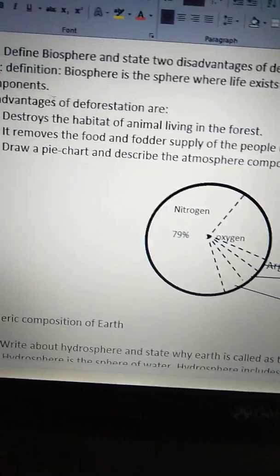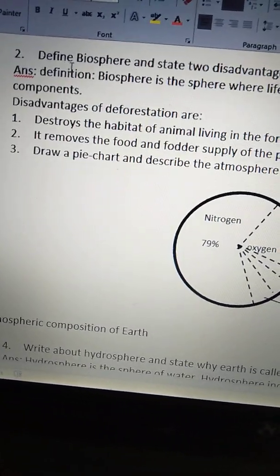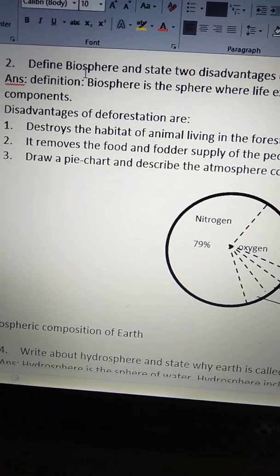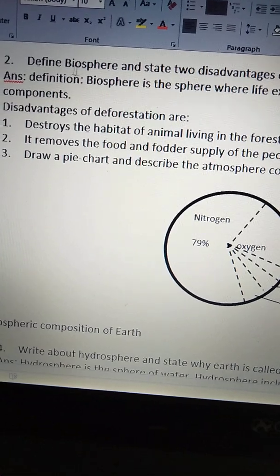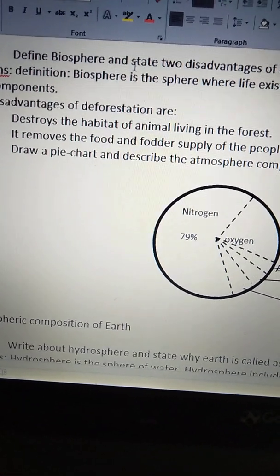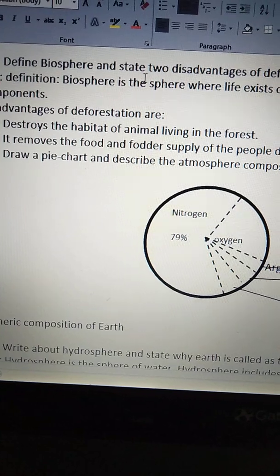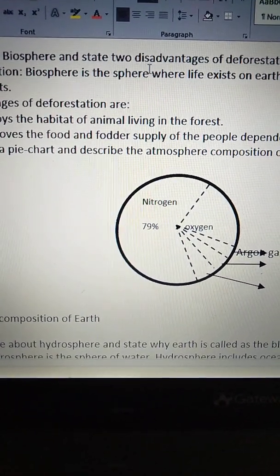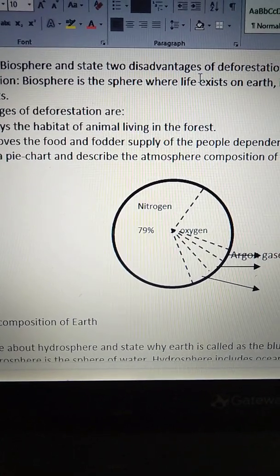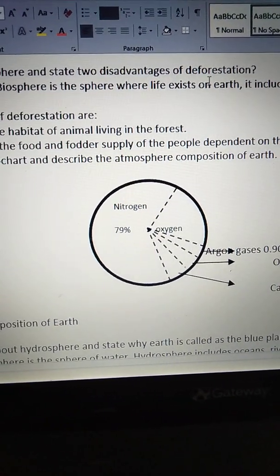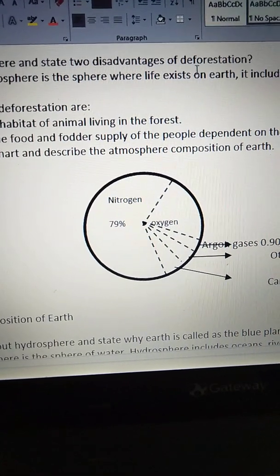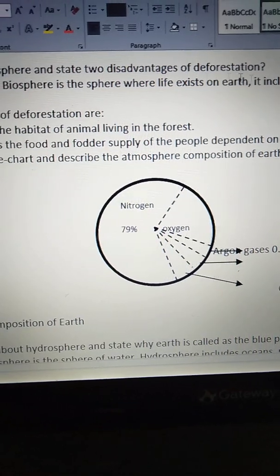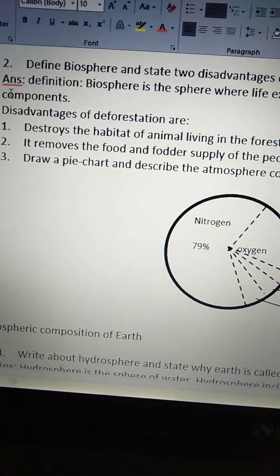See the second question. Define biosphere and state 2 disadvantages of deforestation. See the answer.